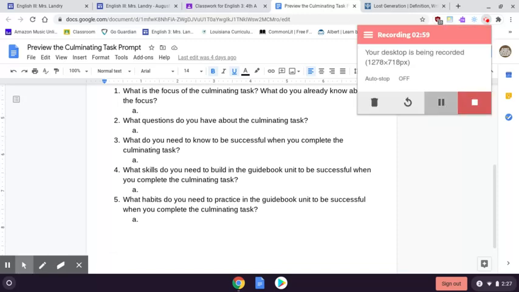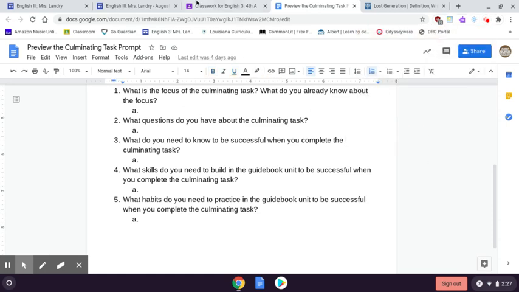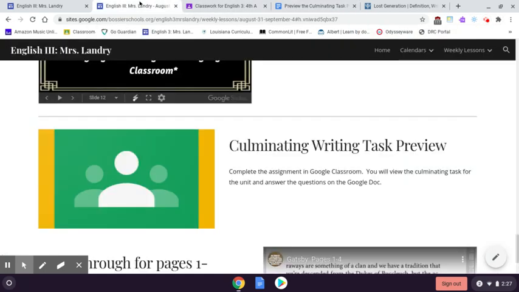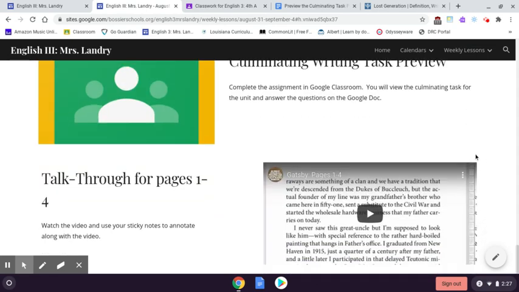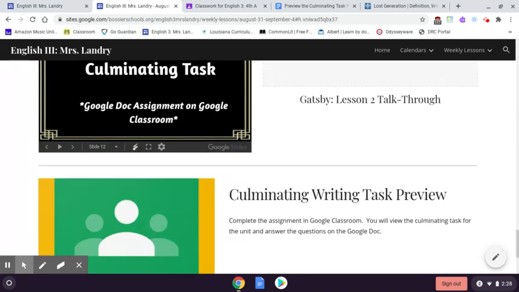After you finish with this assignment, make sure you click Turn In on Google Classroom. Then you will come back to the website and watch the talk through of pages 1 through 4 for Gatsby. Here's the video, and I talk through and annotate. What you will do with your sticky notes is put sticky notes to annotate, since you can't write in the book. So, where I annotate, you would want to put a sticky note and make a note on that sticky note.